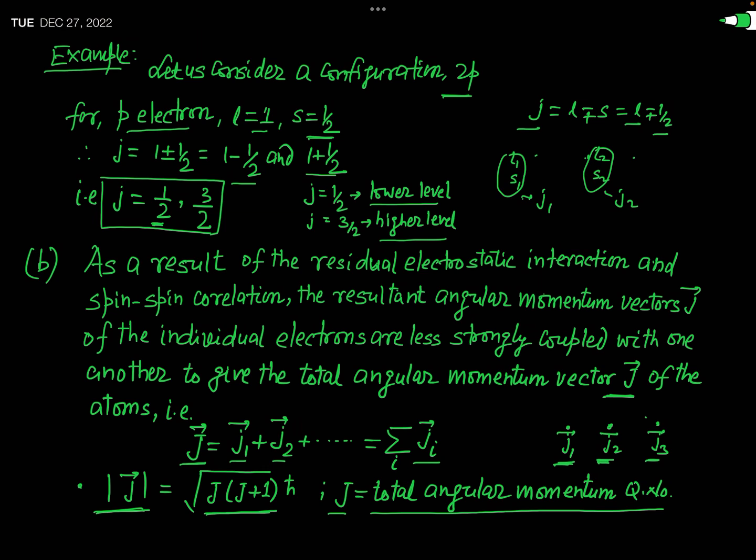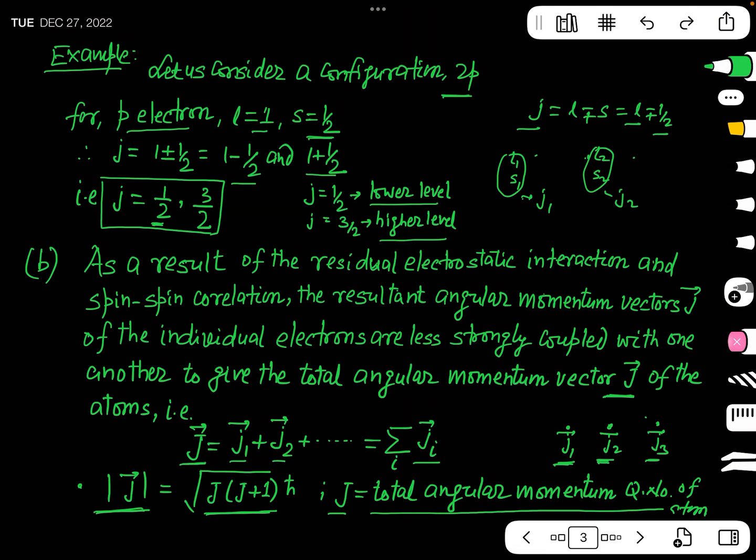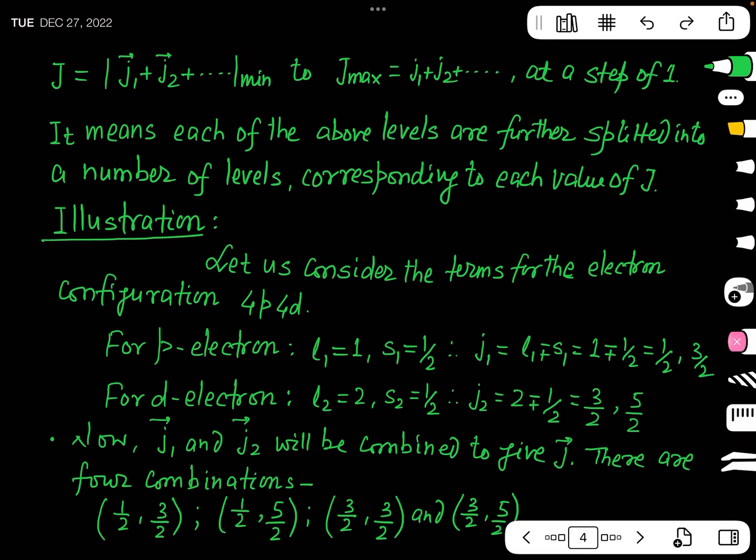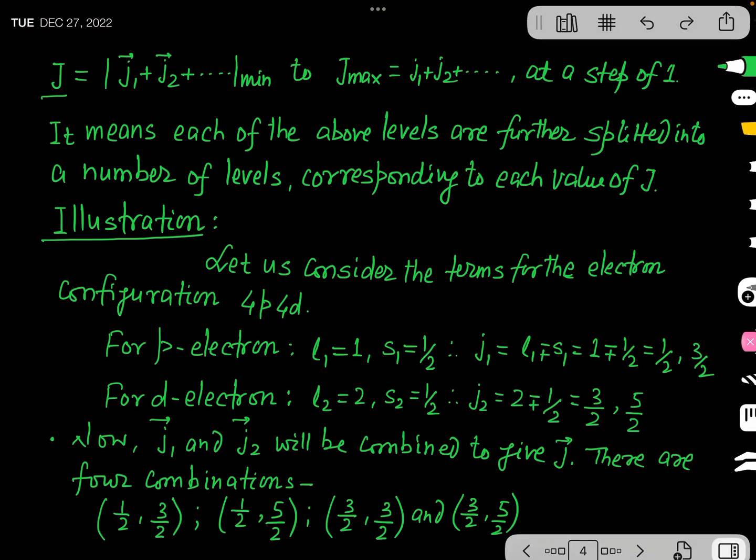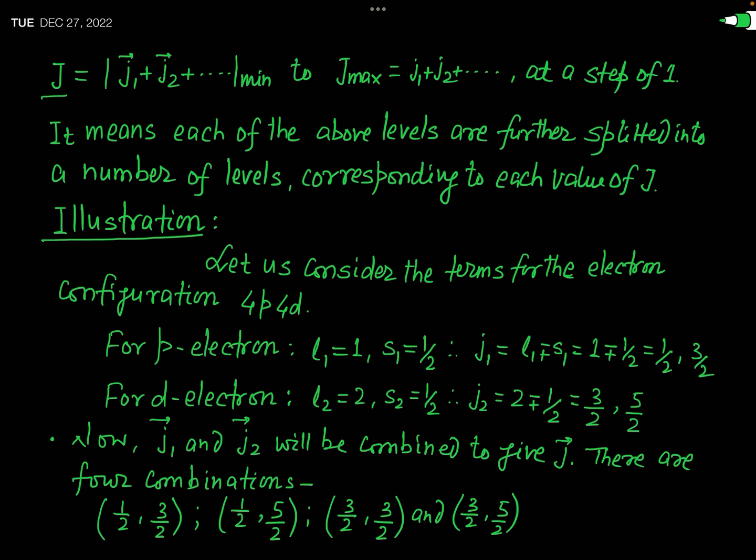But you will see that this capital J, which is the total quantum number of the atom, will always have integral values. We will see here what will actually be the values of this capital J, that is the total quantum number of an atom.